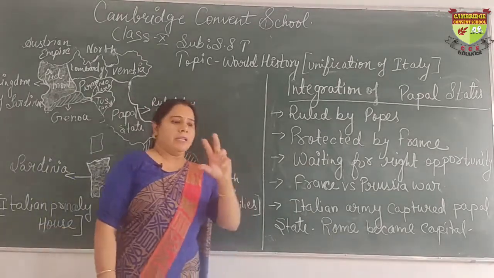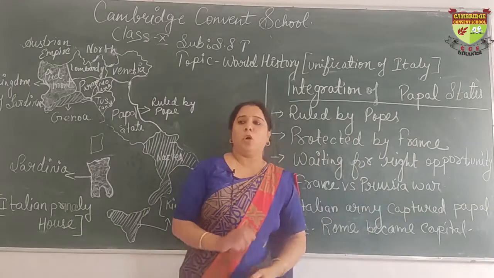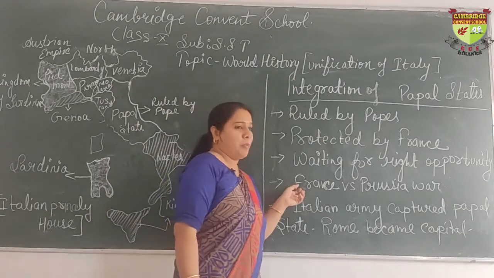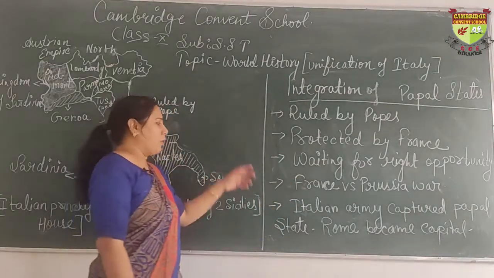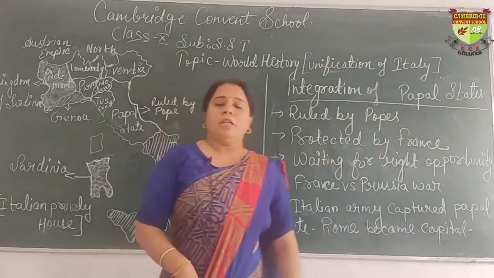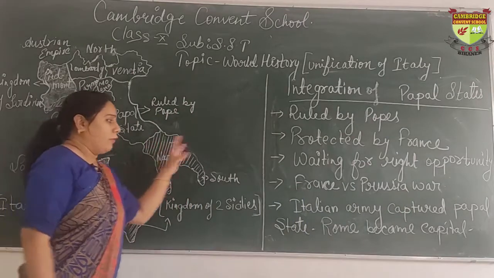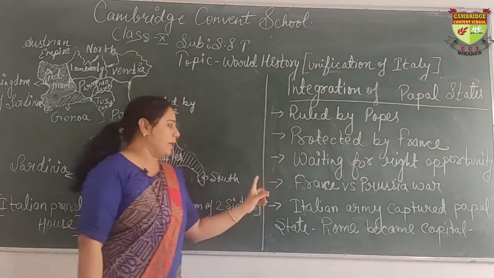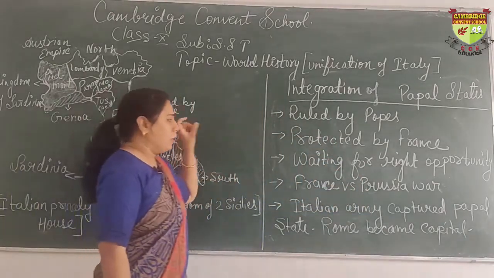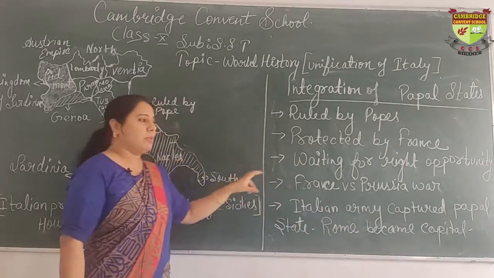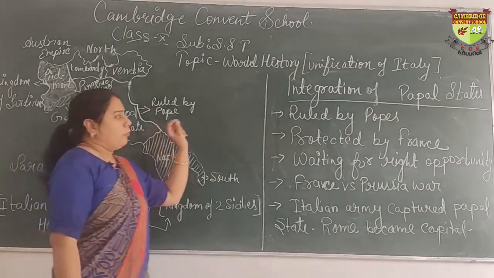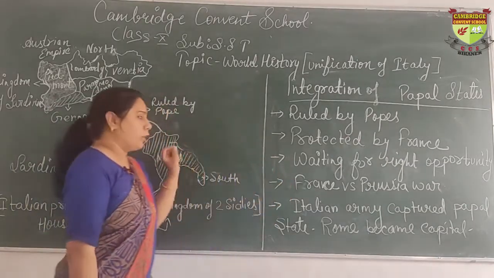So he decided that he would wait for the right opportunity. And soon, a few years later, he got a right opportunity. And what was the opportunity? The war between France and Prussia, which we have read in the unification of Germany. We know that there was a war between France and Prussia. Bismarck conducted this war, and Bismarck had already planned that there would be a war between France and Prussia. Now here Victor Emmanuel got a very good opportunity.